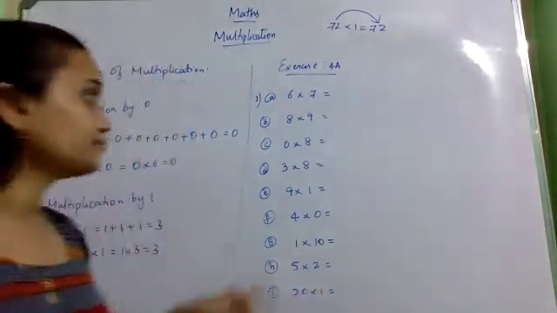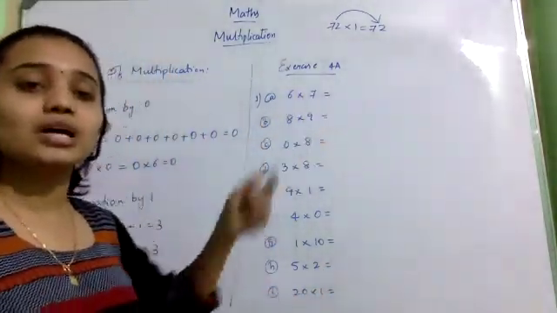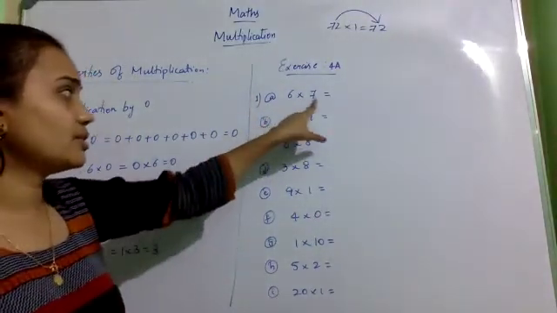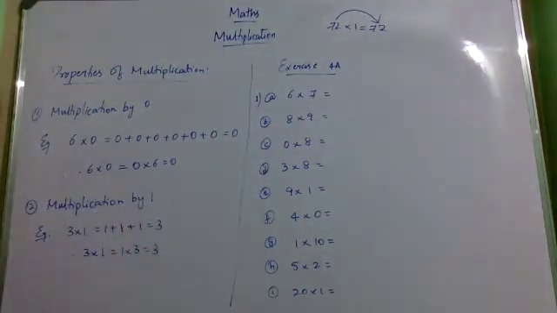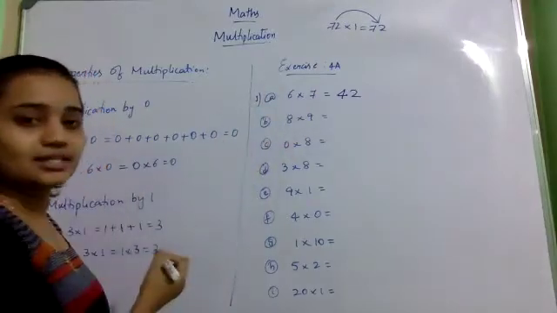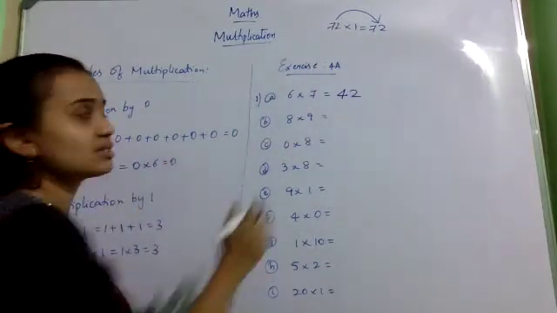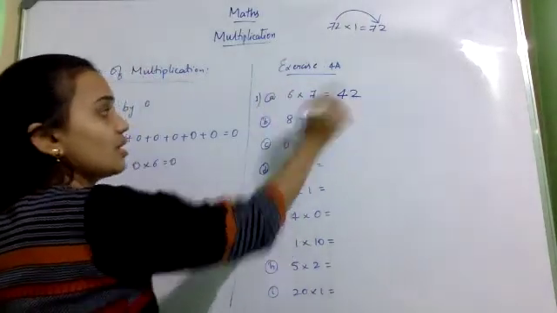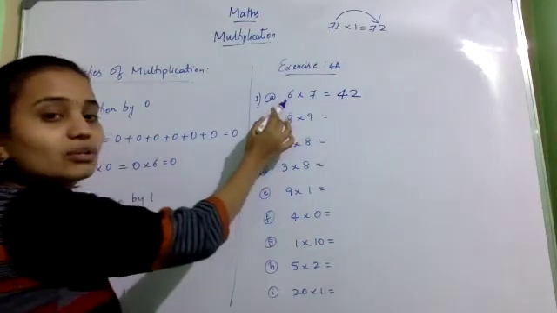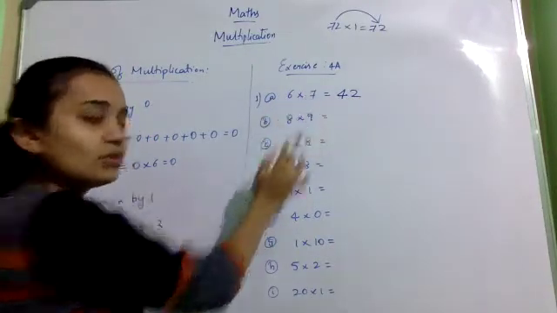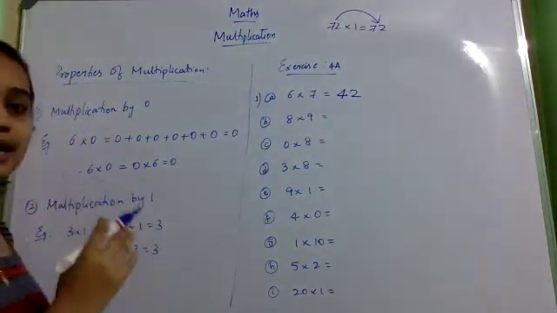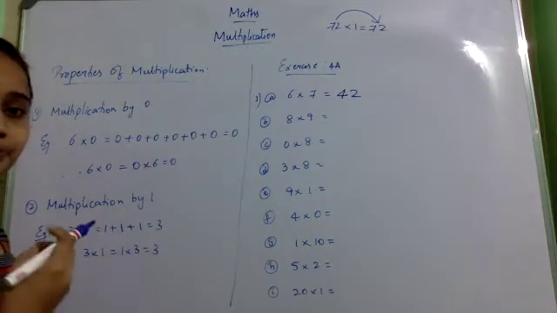Okay, now 6 into 7. Once you start revising tables, when you know tables, you can just say what 6 7s are. It is 6 into 7, 6 7s are 42. What is 7 into 6? 7 into 6 will also give the same number itself. Whether it is 6 into 7 or 7 into 6, you will get 42 itself. If you know the 6 table, 6 7s are 42. If you know the 7 table, 7 6s are 42. Okay. So, you should be knowing till 10 at least. So, learn very quickly.